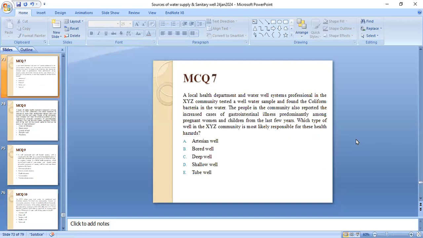Seventh MCQ. A local health department and water well systems professional in the XYZ community tested a well water sample and found coliform bacteria in the water. The people in the community also reported increased cases of gastrointestinal illness, predominantly among pregnant women and children, over the last few years. Which type of well in the XYZ community is most likely responsible for these health hazards: artesian well, bored well, deep well, shallow well, or tube well? It's shallow well, as it is most likely to be contaminated.